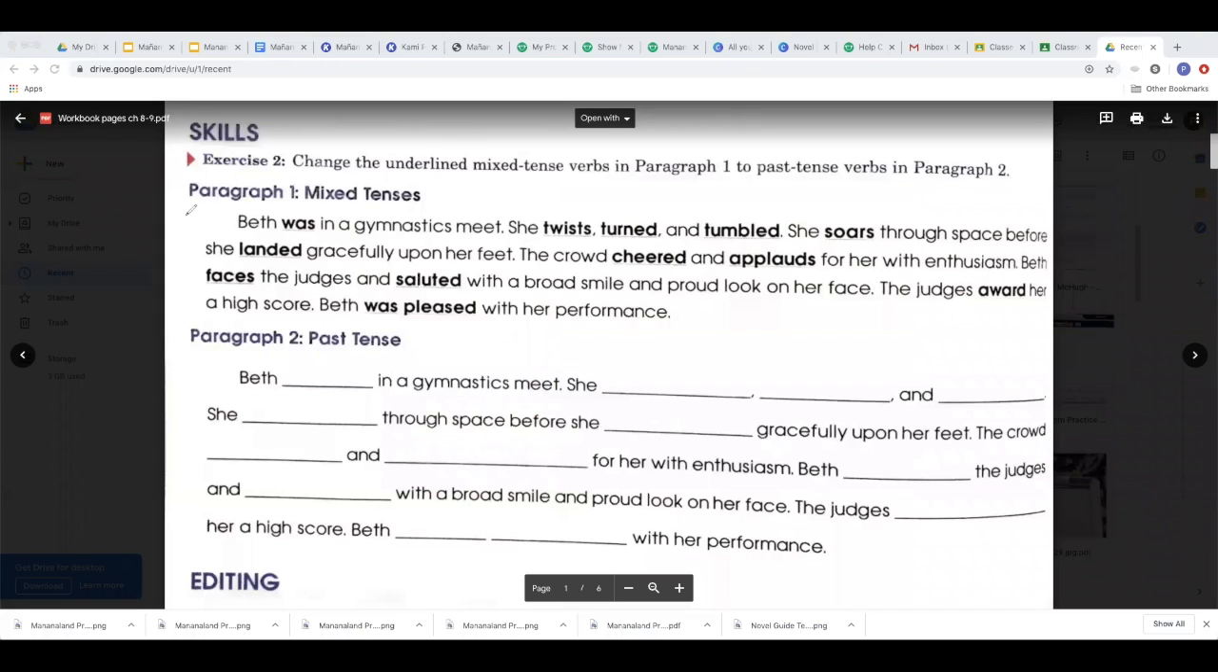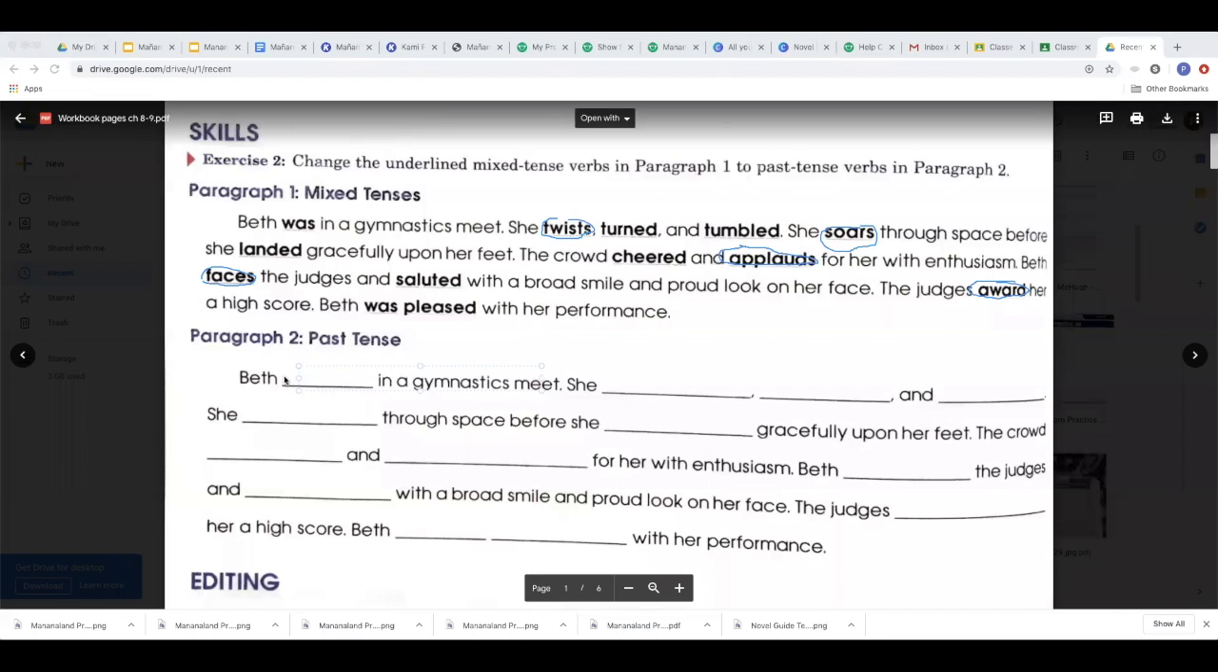Beth was, past tense, in a gymnastics meet. She twists, that's present tense. Turned, past, and tumbled, past. She soars, present. Through space before she landed, past, gracefully upon her feet. The crowd cheered, past, and applauds, that's present, for her with enthusiasm. Beth faces, that's present, the judges and saluted, past, with a broad smile and proud look on her face. The judges award, that's present, her with a high score. Beth was pleased with her performance, that's past.